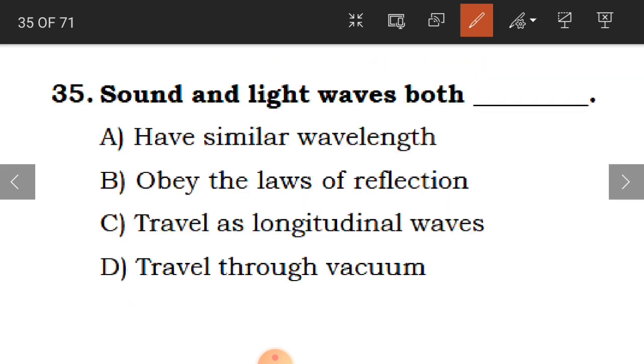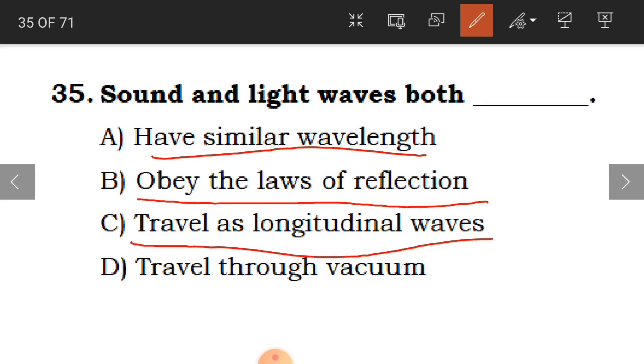Now, the 35th question. Sound and light waves both dash. The options are: have similar wavelength, obey the laws of reflection, travel as longitudinal waves, or travel through vacuum. And the answer is obey the laws of reflection. So these two will obey the laws of reflection. So B is the correct answer.